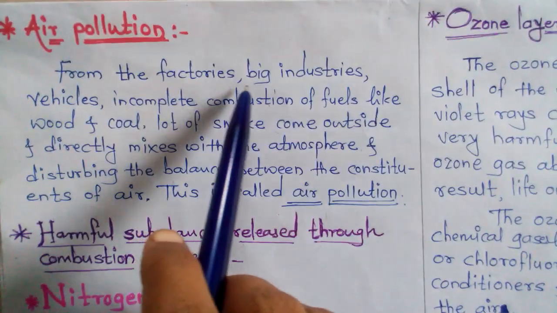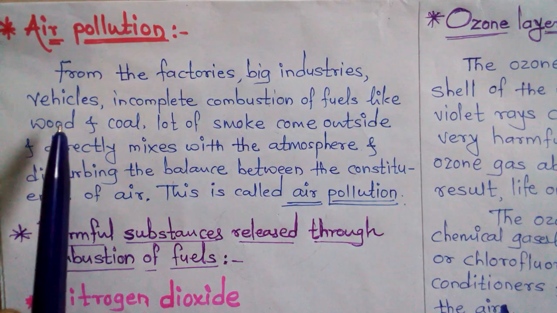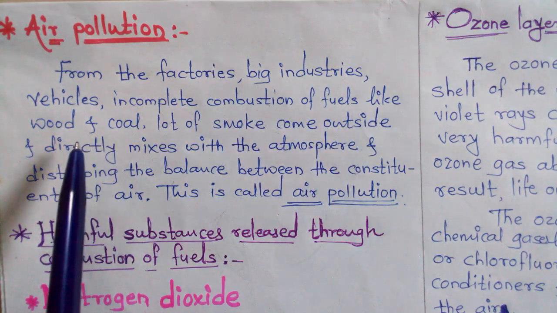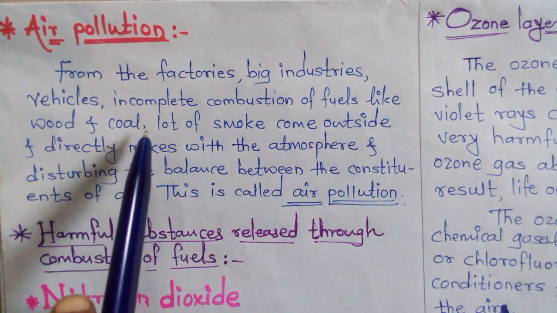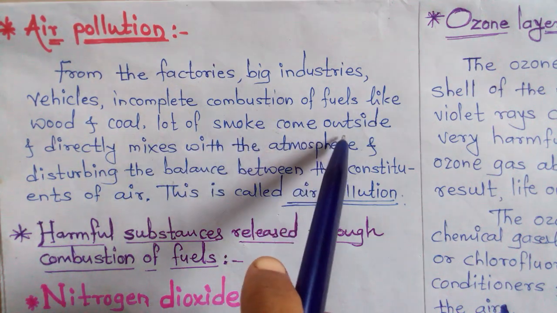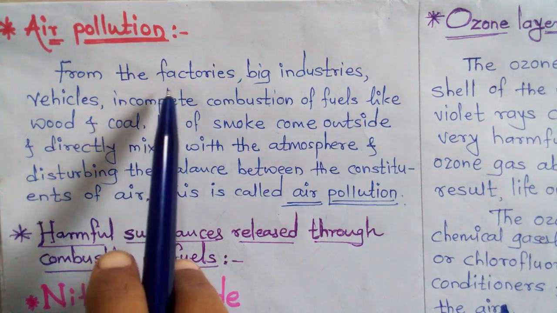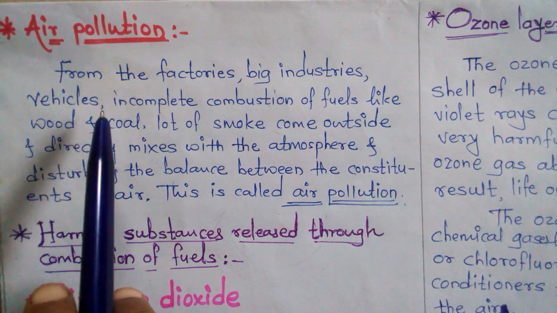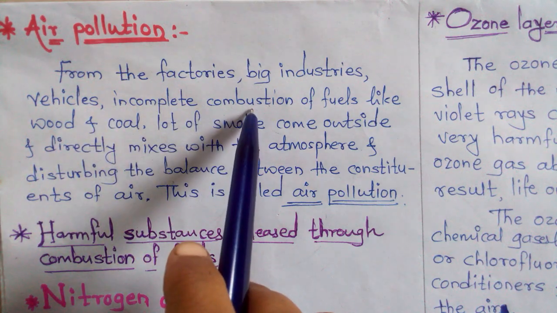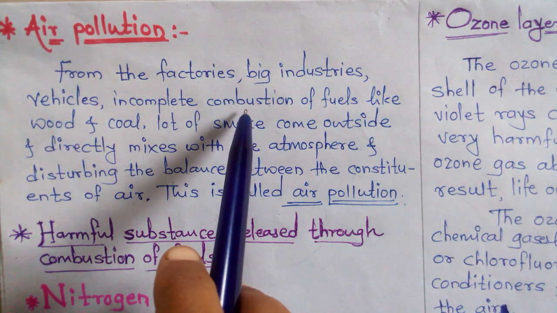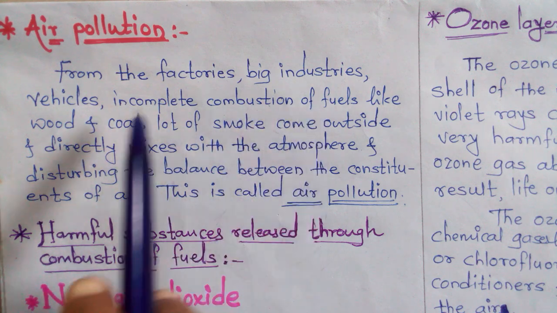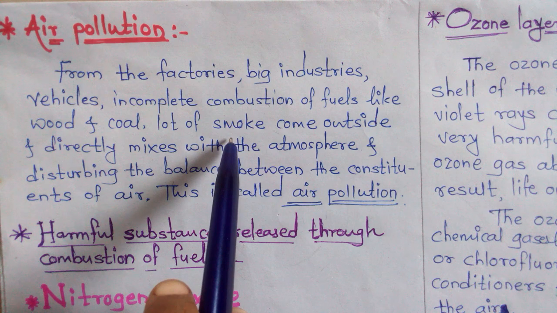From the factories, big industries, vehicles, and incomplete combustion of fuels like wood and coal, a lot of smoke comes outside. All of you know where the big factories and industries are, and vehicles. Then incomplete combustion. Combustion means you know, jwalan. Correct? Aag.